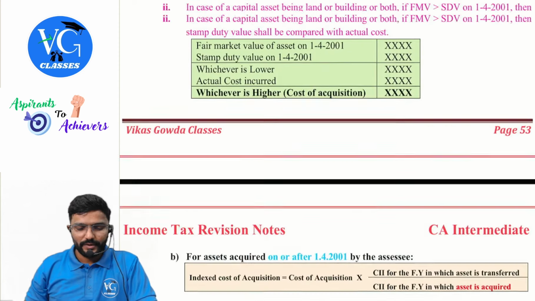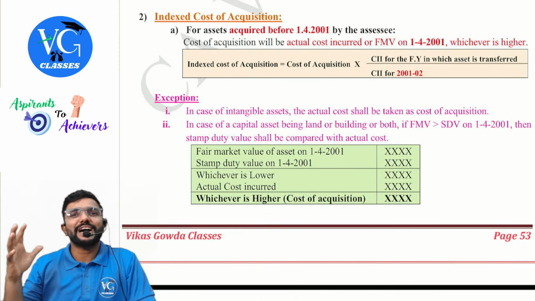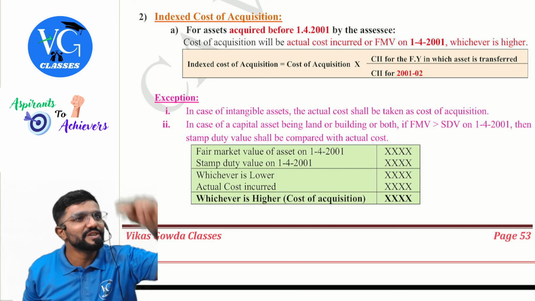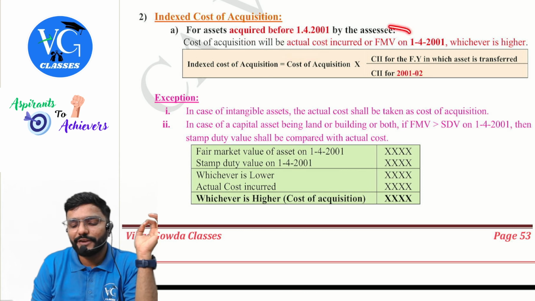Yes. Okay. Now coming to, if the asset was acquired before the base year starts, guys, that is before 1st April 2001, we didn't have indexation. So what they are telling is cost of acquisition is your actual cost or the FMV as on 1st April 2001, whichever is higher. Okay, sir. I will take it. And on that, you apply indexation. For example, assume my actual cost is 10 lakh. FMV is 12 lakh. We will take whichever is higher, 12 lakh. On 12 lakh, apply indexation.